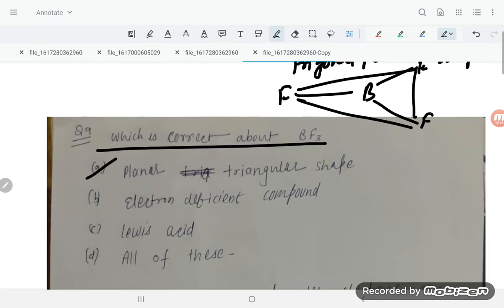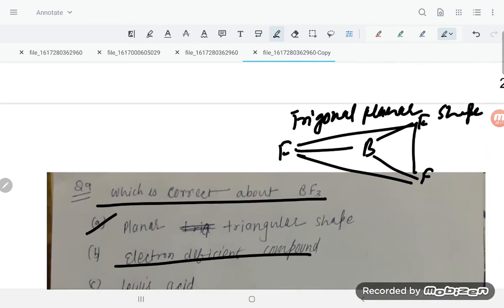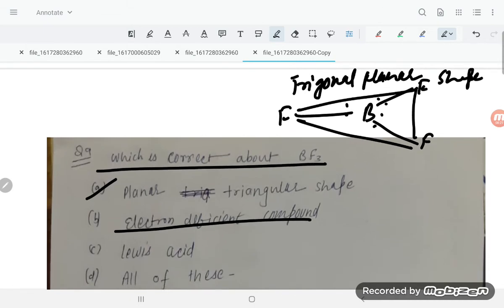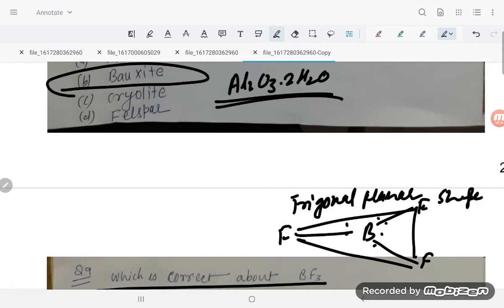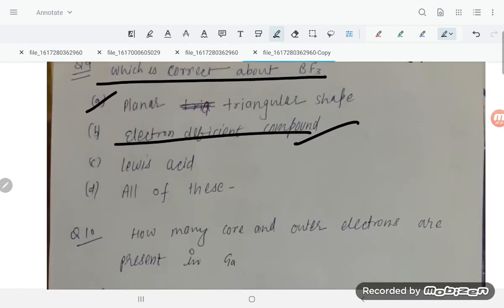Next, first option correct. Second, electron deficient molecule. How many electrons? 1, 2, 3, 4, 5, 6. Six electrons, so that is also correct. Lewis acid: electron deficient molecules, those having an incomplete octet, are Lewis acids. That is also correct. So all of these are correct.